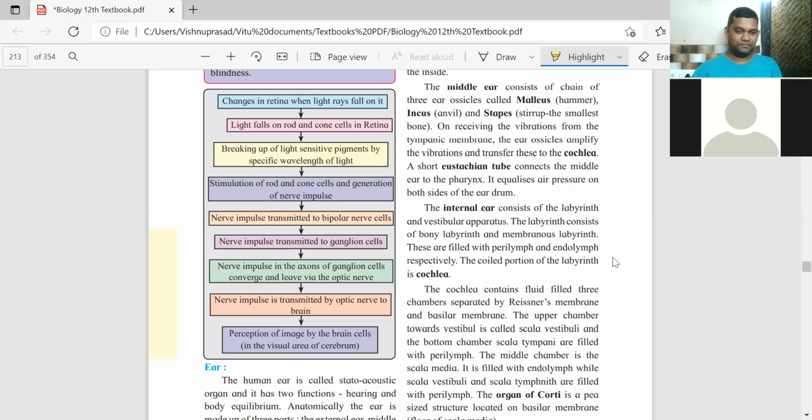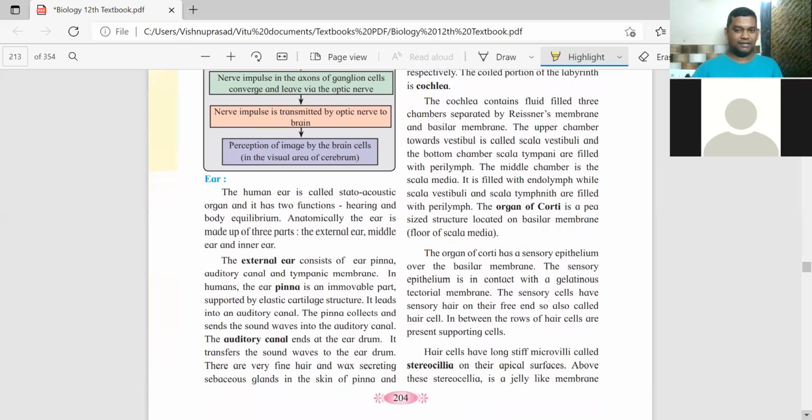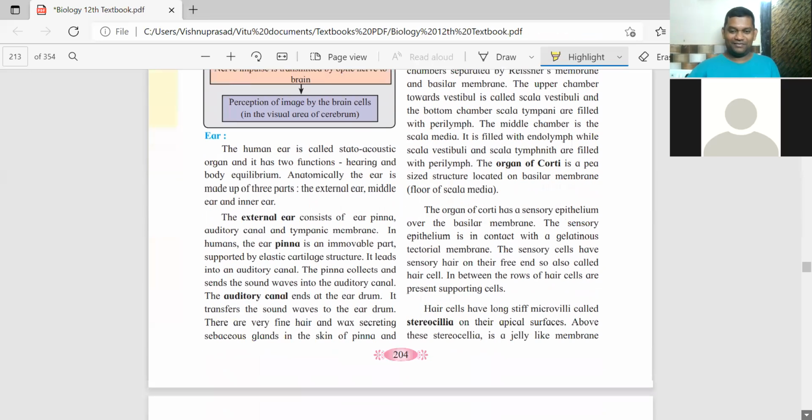Okay. So now to the next important sense organ that we have, and that is the ear. How many ears does a normal human being have? Two. Wow, very nice. Good, you gave it a thought.